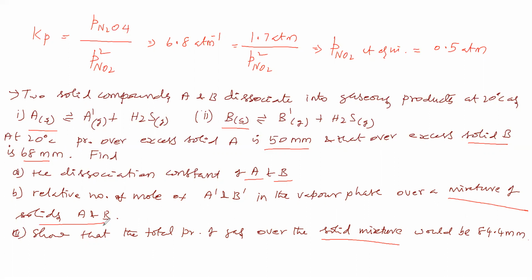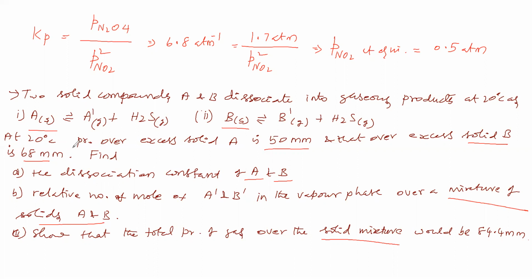In the first subdivision they are asking the equilibrium constant of the first equilibrium and the second equilibrium. While taking A and B, are they taking them in the form of a mixture or what? That we have to see. Why do we have to consider this?